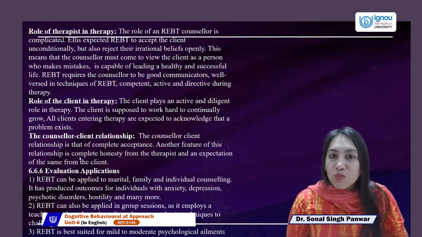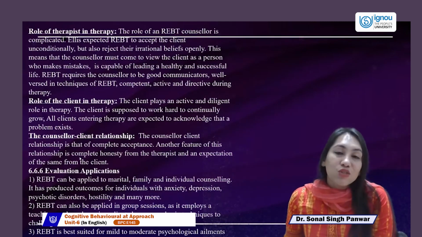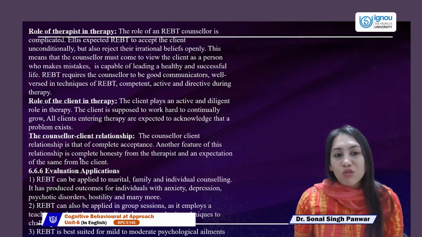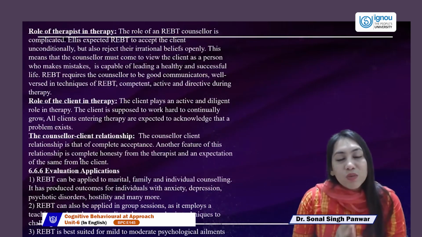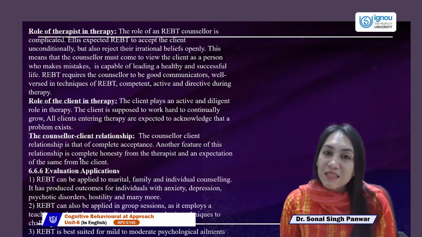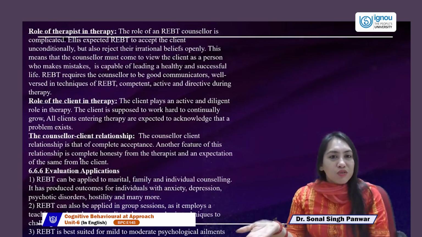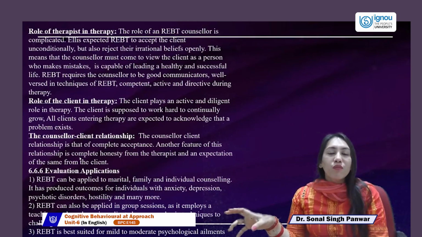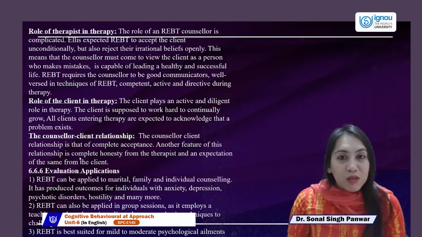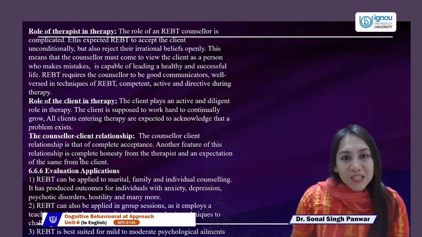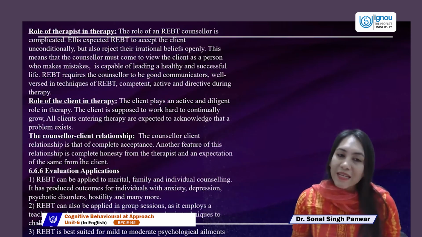That means the therapist should be genuine and honest, unconditionally giving to the client, and the client should expect that things will happen right, and I need to do the same. So it's a very beam balance sort of a thing. Some things done by the client and some correct things done by the therapist. That completes the understanding of what RET and REBT therapy comprises. It's a very active therapy. From this therapy, we understood that it's not just the client working or the therapist working. This is a very 50-50 sort of companionship that we have. Different aspects of that 50-50 go to the client and the therapist, but they need to both be vigilant, both be open, and accept the problem.